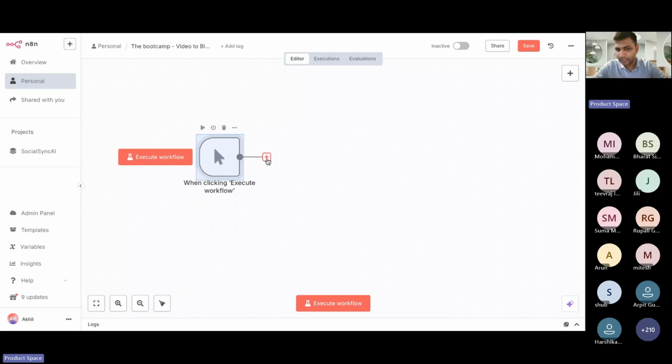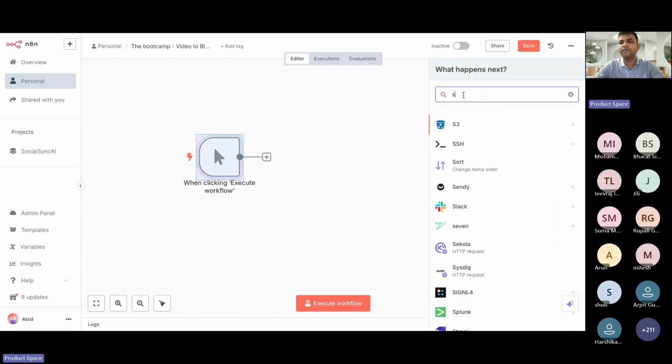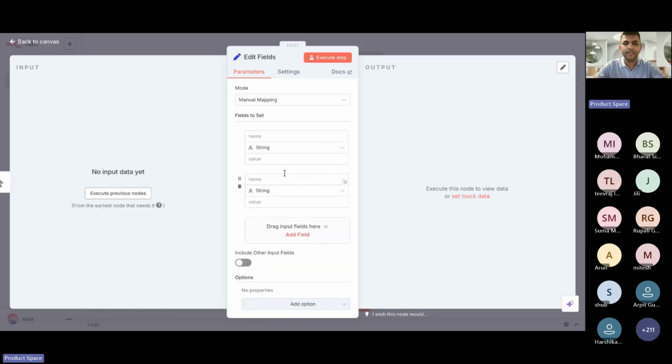So if you click here, you get this field. You click on set, basically, to create the fields, right? And after this, you basically reach this screen, right? Here you're going to add two fields. I think the last one was recipient email address. This one was video YouTube URL, right? So I'm going to add this.